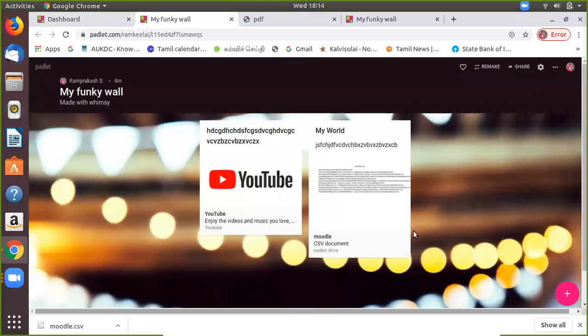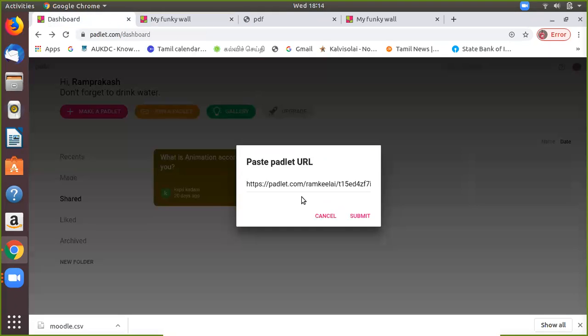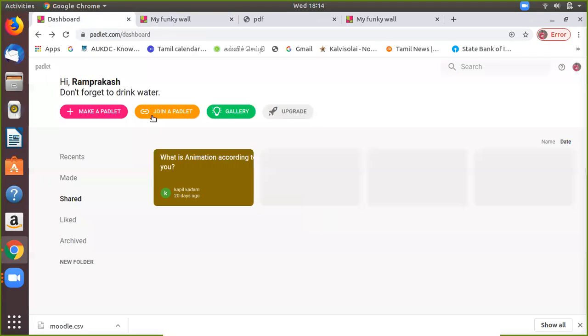Now you are the users, like the 10 participants are the users. You can also join this Padlet by choosing join a Padlet. When you give the sign up page, it will come to your window like hi, your name, then make a Padlet. Make a Padlet is for creating a Padlet for others.